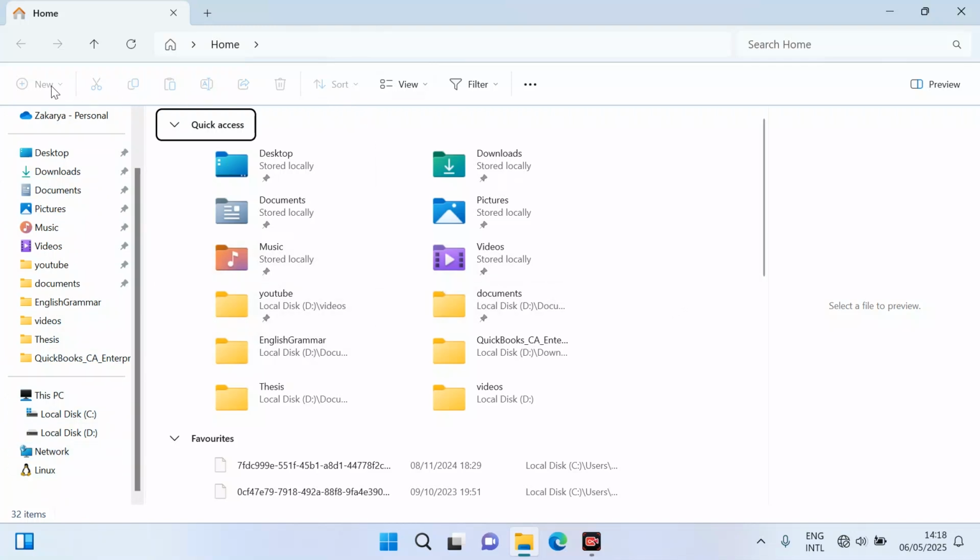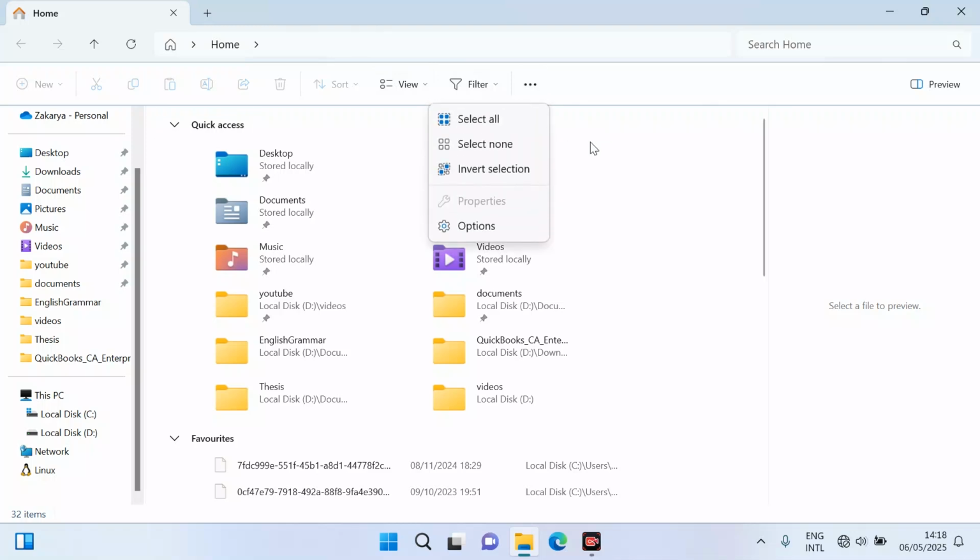So at the top you can see these options like cut, copy, paste, and other options like view options, filters, and recycle bin options. And another option is this more options. On the right section you can see this preview panel.